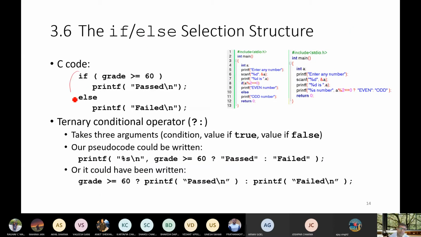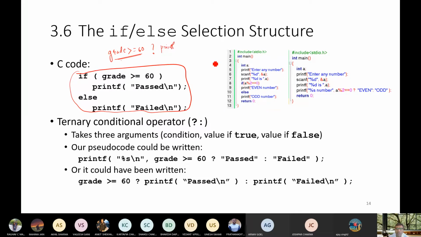Then, if you want to write this in a single statement, just write grade is greater than or equals to 60, then put a question mark. This means, if grade is greater than or equals to 60, then what will be the printout? Printf.